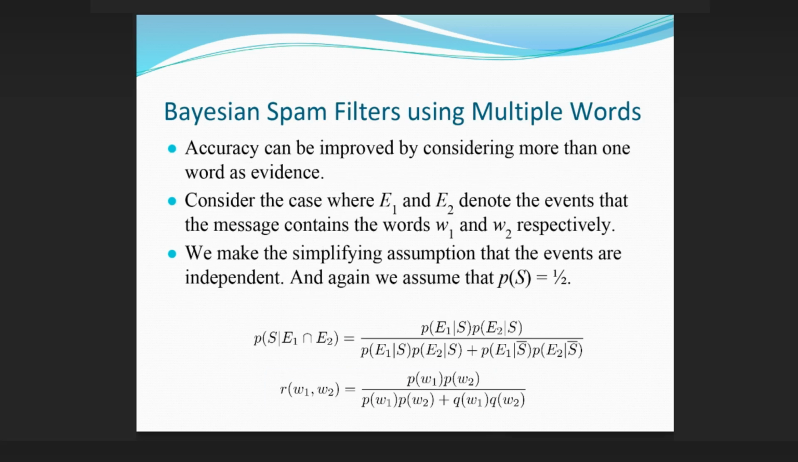Bayesian spam filters, using multiple words. Accuracy can be improved by considering more than one word as evidence. Consider the case where E1 and E2 denote the events that the message contains the words W1 and W2 respectively. We make the simplifying assumption that the events are independent. And again, we assume that P(S) equals 1/2.